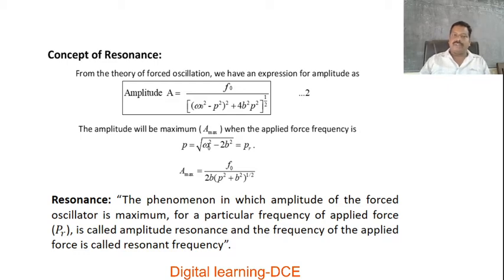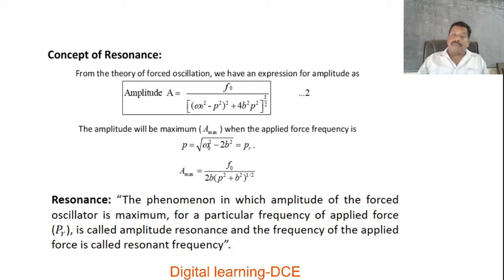We know that from the theory of forced oscillation, we have an expression for the resultant amplitude of oscillation: A is equal to F naught divided by [(omega naught squared minus P squared) whole squared plus 4B squared P squared] whole to the power of half. This is the resultant amplitude expression from the theory of forced oscillations.